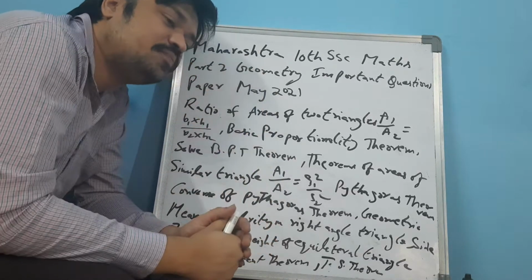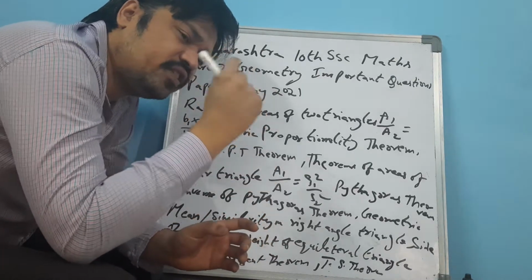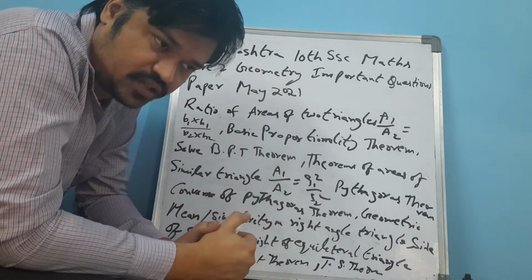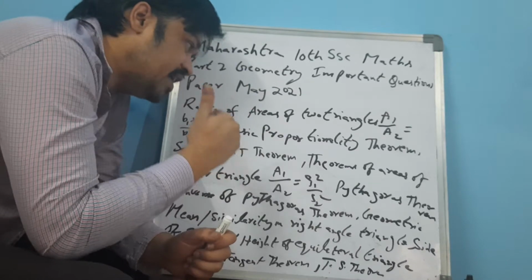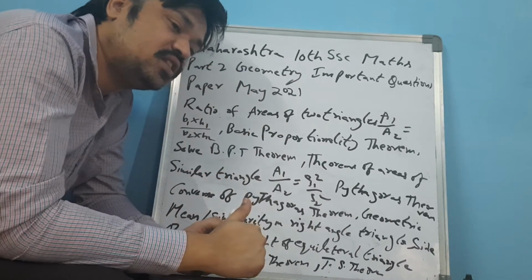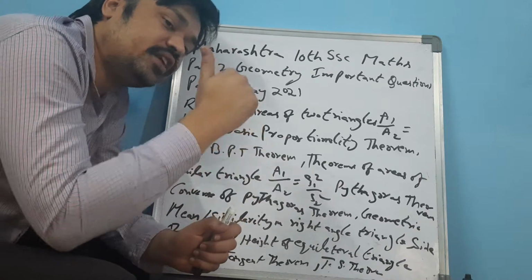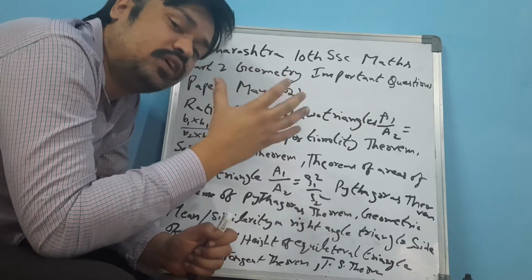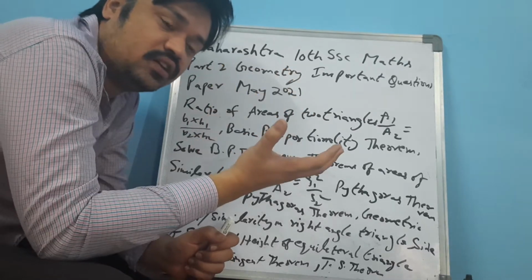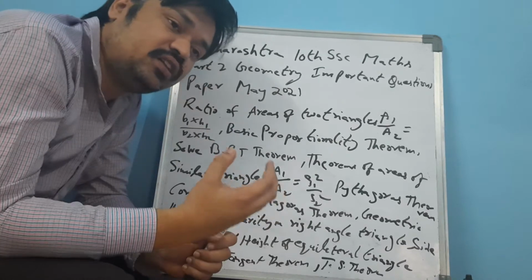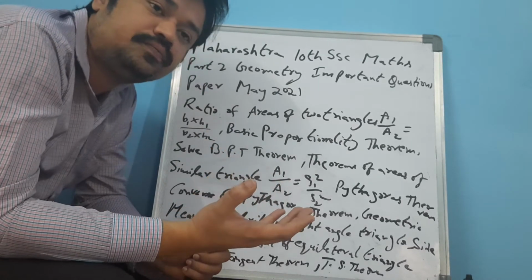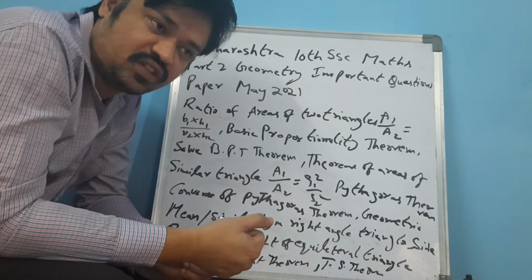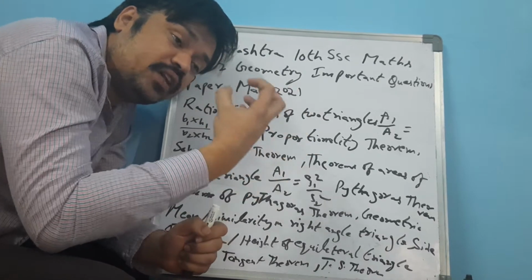First, I suggest each and every student to understand the meaning of the problem. Suppose you take a chapter like ratios of areas of two triangles. What is the concept in it? You have to understand the meaning of the concept of the particular question. If you don't understand the meaning and the concept, it is very difficult to write perfectly in the public examinations.